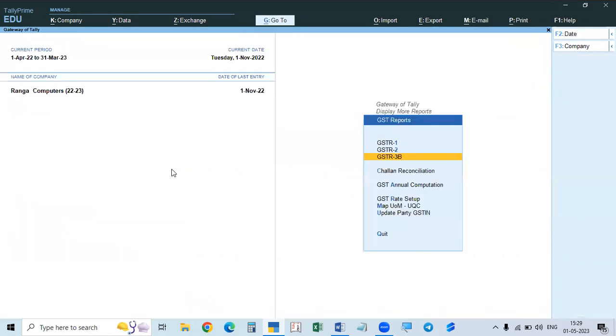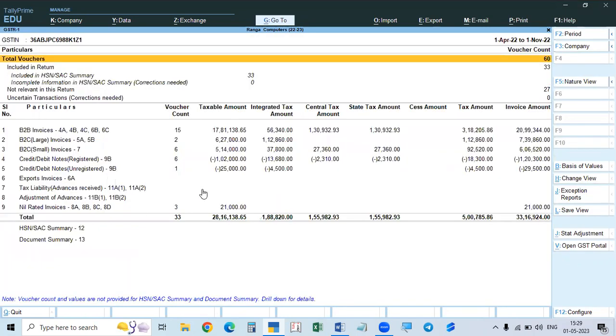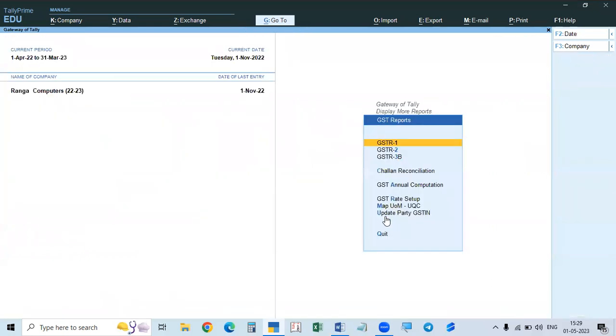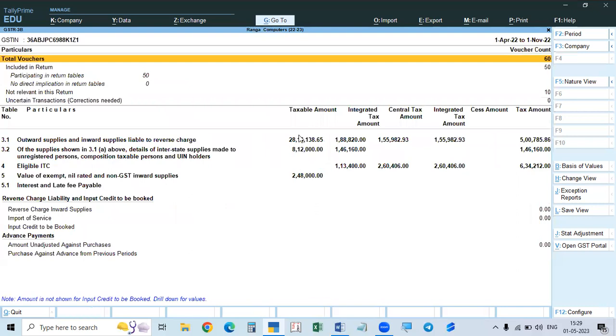See here, first of all, we will go to the GSTR 1. Just one thing, see what is the total taxable amount. Total taxable amount is 28,16,188, 155. You see here? 2816, 188, 155.